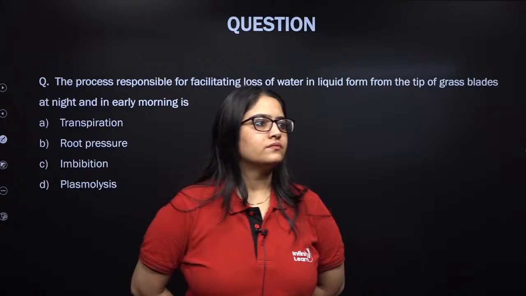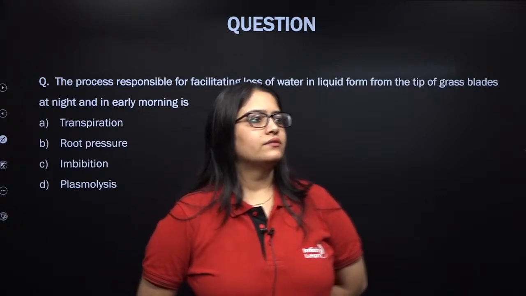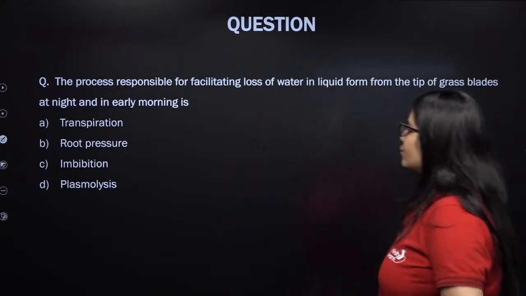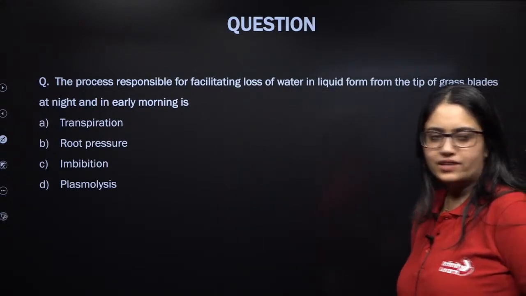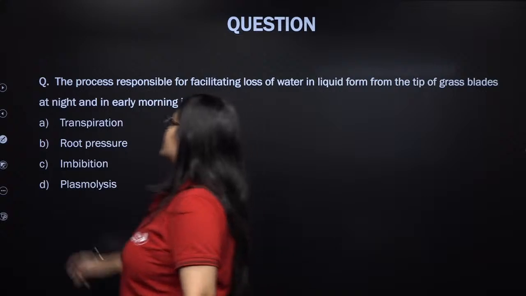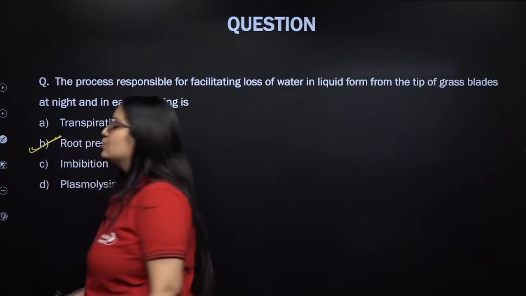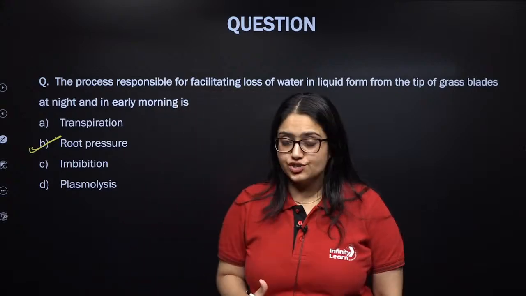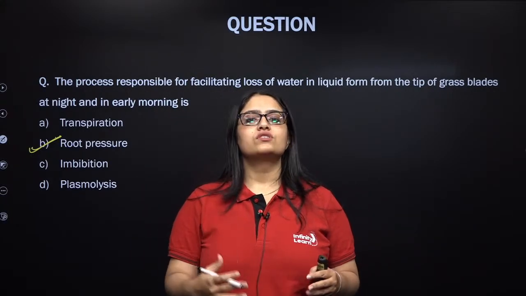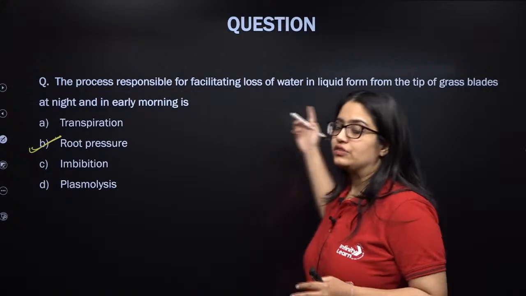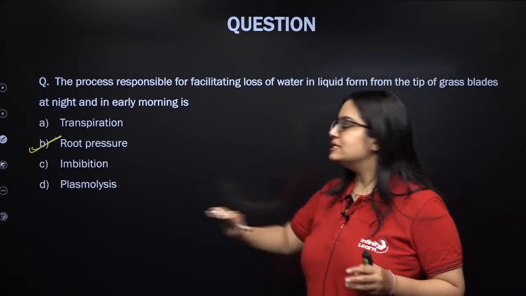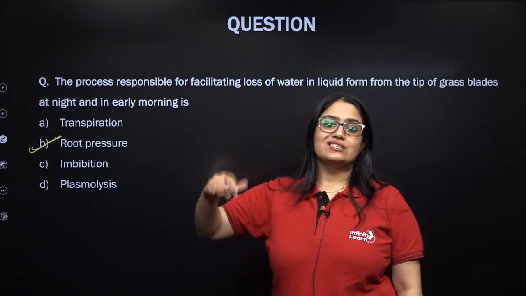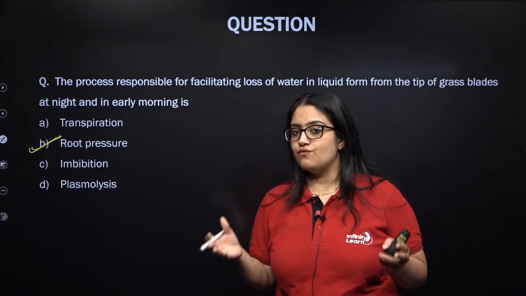Fine, so you guys are right. It is root pressure. So root pressure is actually responsible for guttation. Guttation is loss of water in form of water droplets, right? It is seen at night or in early morning, where rate of transpiration is quite less but rate of absorption of water is high.